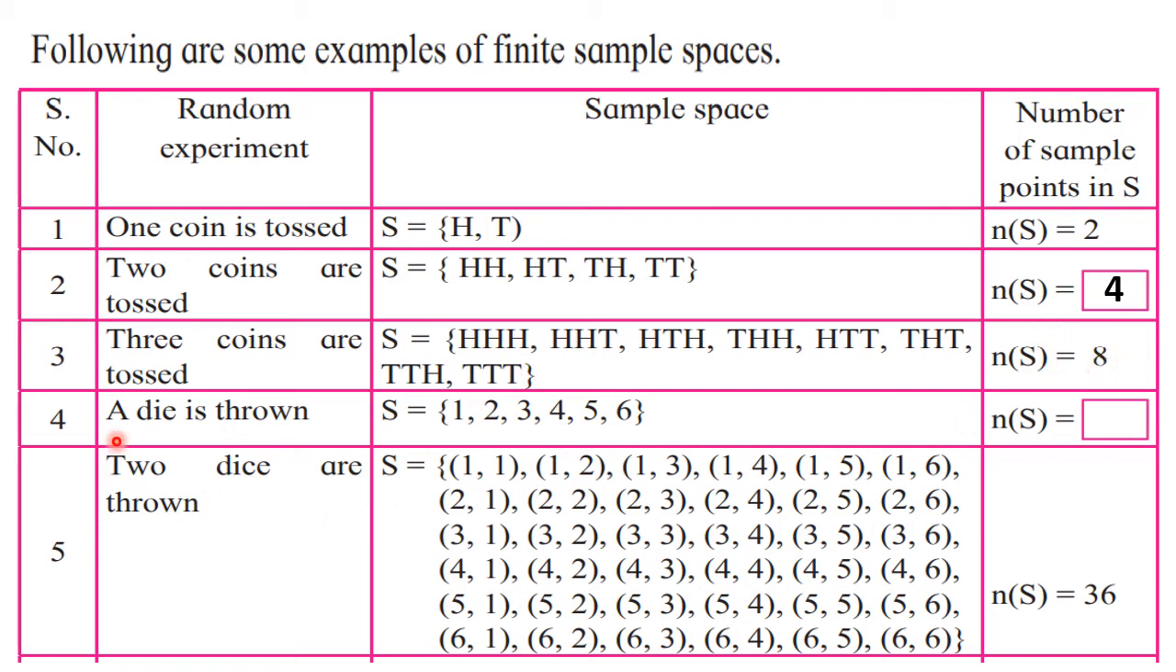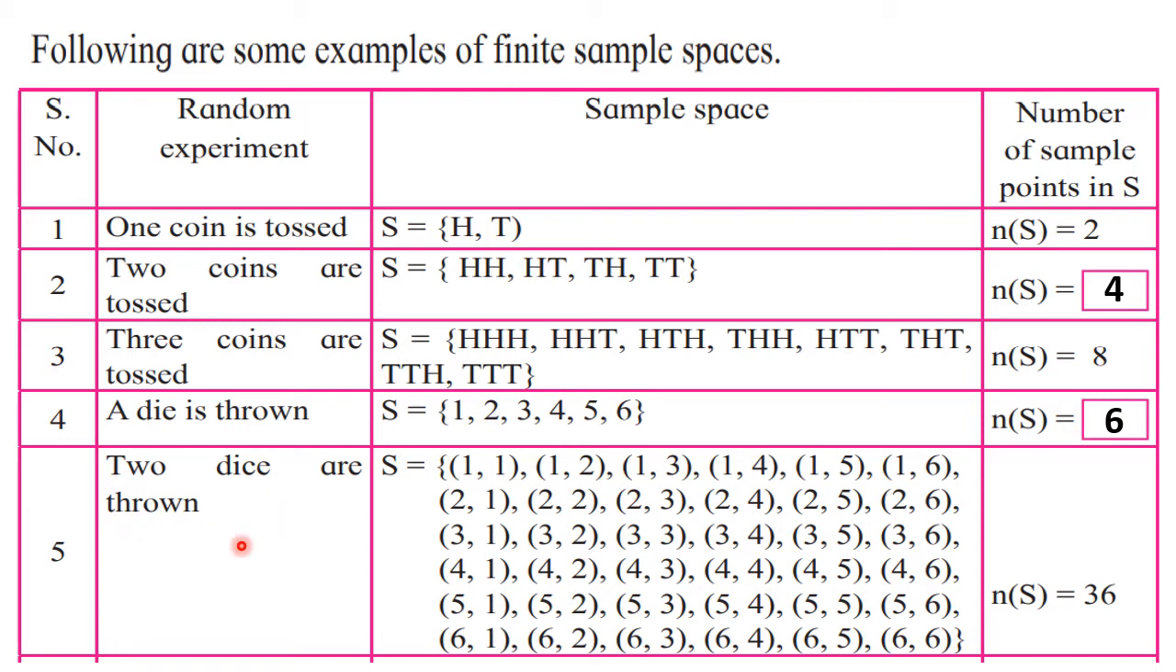Then next, a die is thrown. To be more specific, a fair die is thrown. The die is not biased. So when the die is thrown, we have 6 possibilities. They are 1, 2, 3, 4, 5 and 6. Okay, so we have to write down elements like this separated by comma. So here number of sample points are 6.